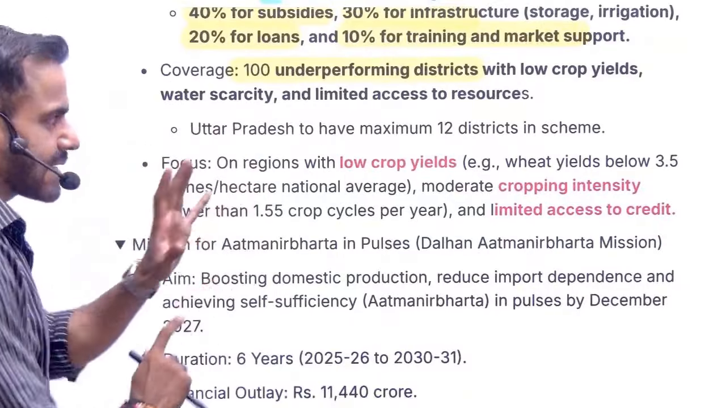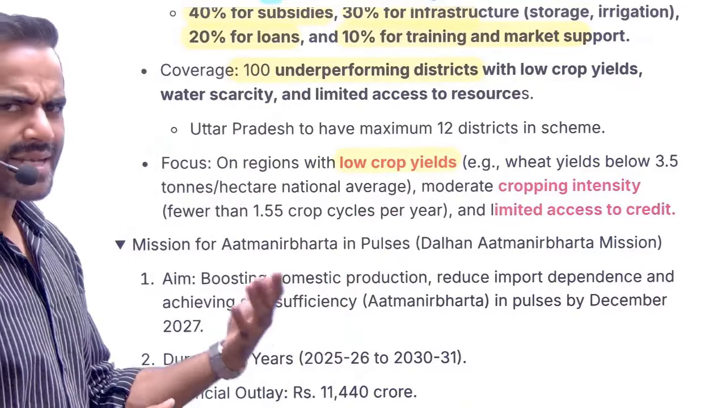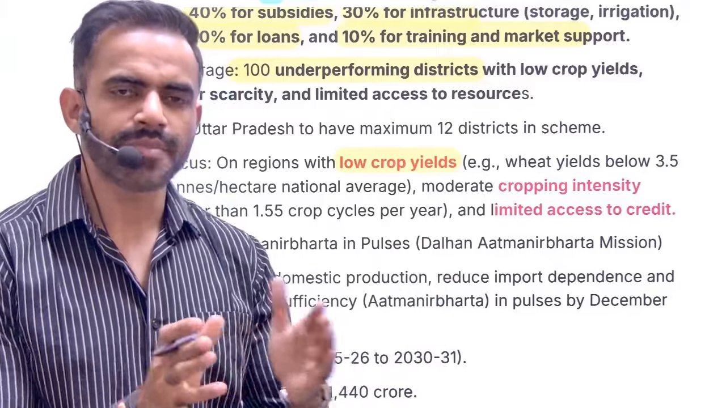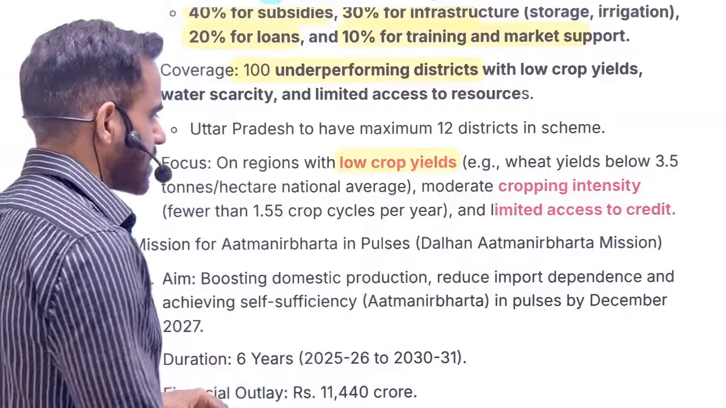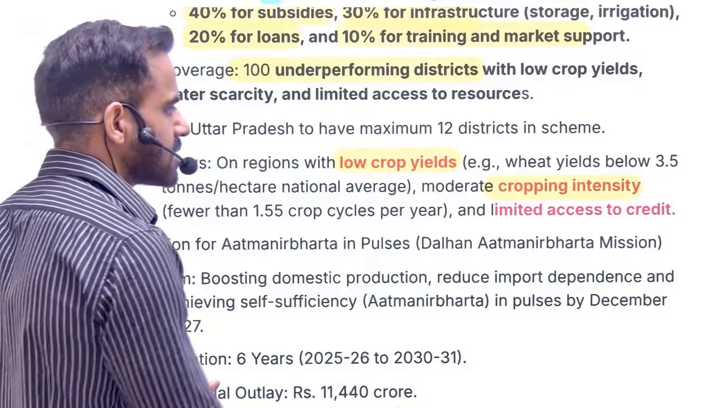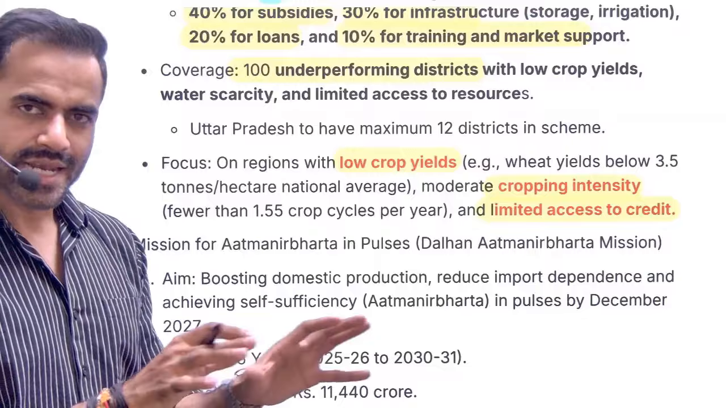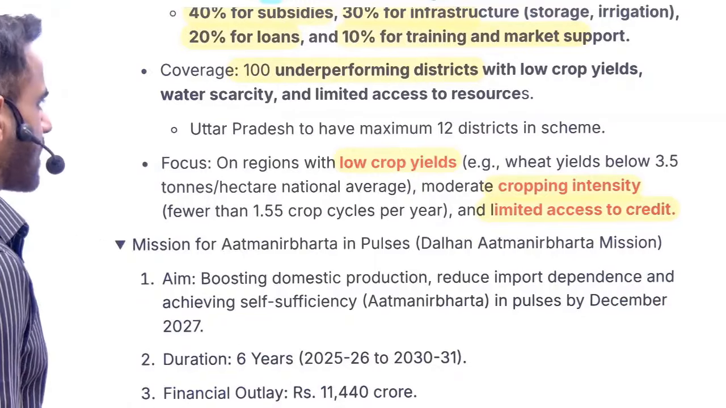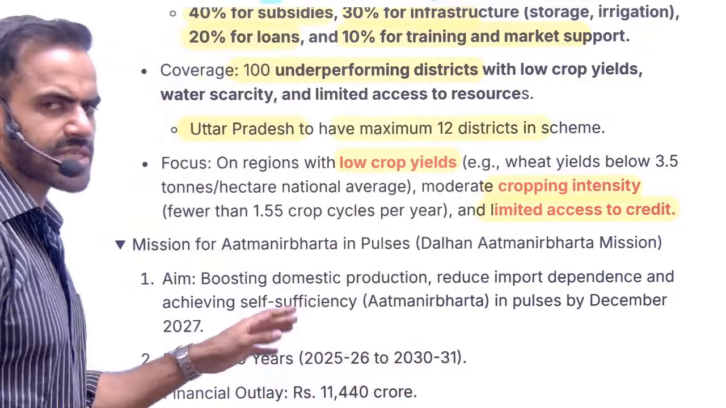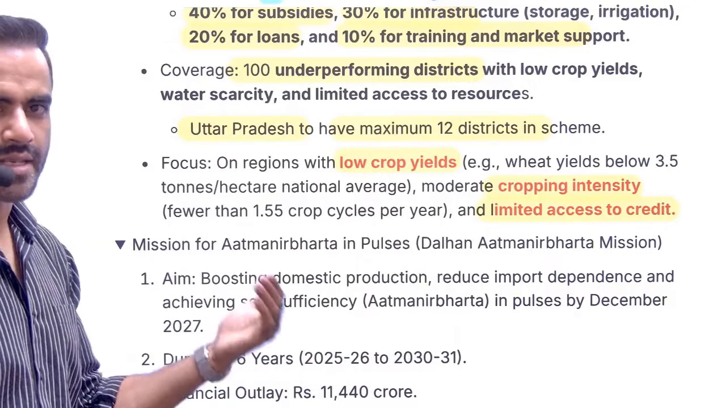Now, how are we selecting these districts? First, a district with a low crop yield. Yield is nothing but a fancy term for productivity. Productivity simply means how much is the production per unit area. Second is cropping intensity. Cropping intensity basically means how many crops are being cultivated. And third is limited access to credit. Now, the objective is to select districts from the entire country, and Uttar Pradesh has the maximum, 12 districts, in this scheme. That means 12 districts of Uttar Pradesh will be covered under this scheme. So that is the objective of the Dhan Dhanya scheme.